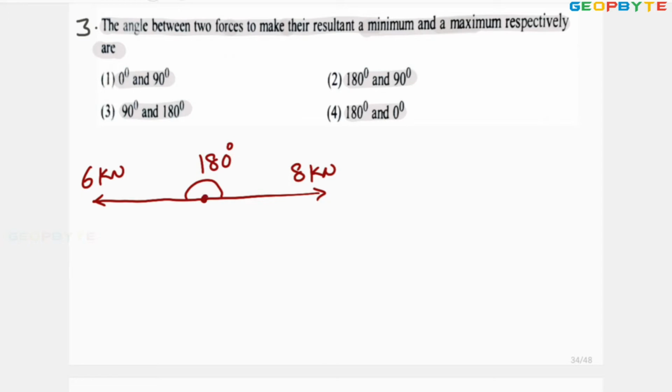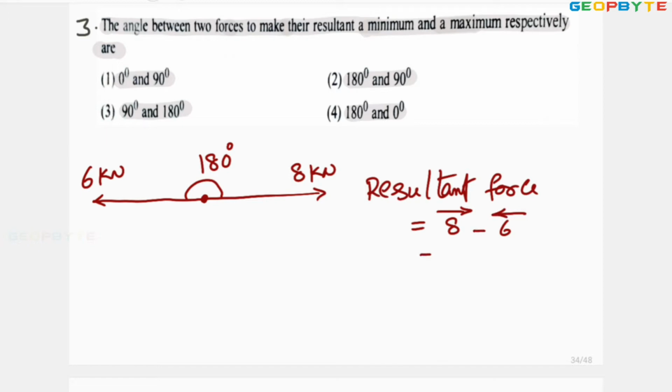Then the resultant force is equal to: 8 kilonewton is acting towards right and 6 kilonewton is acting towards left. Both are opposite. Therefore 8 minus 6 equal to 2 kilonewton. When the angle between the two forces is 180 degrees, it is the minimum force.